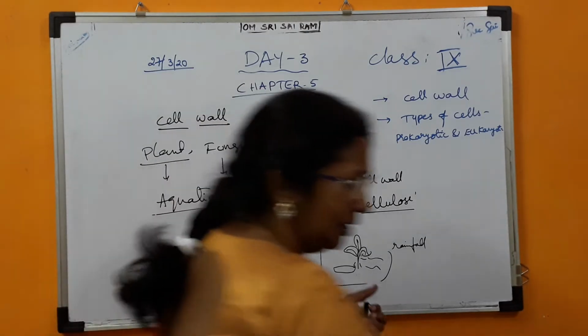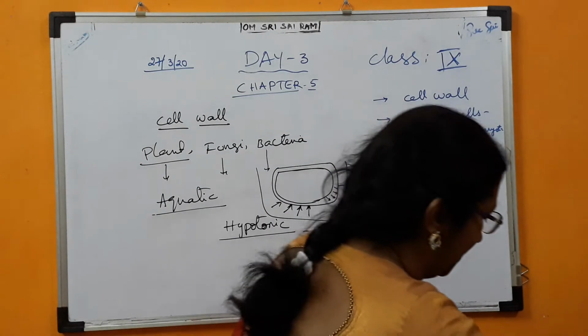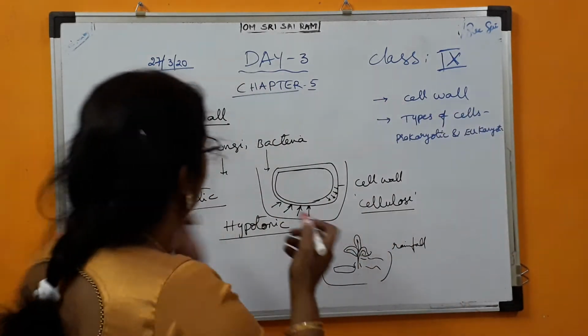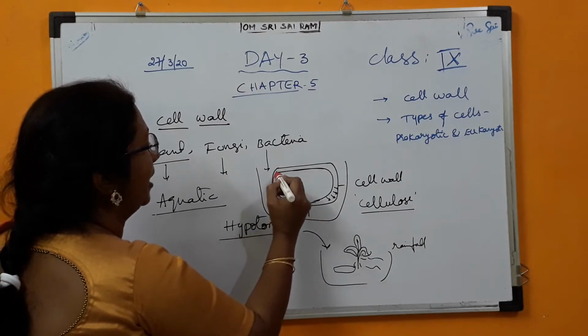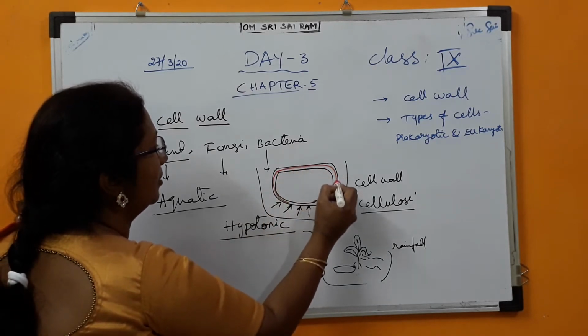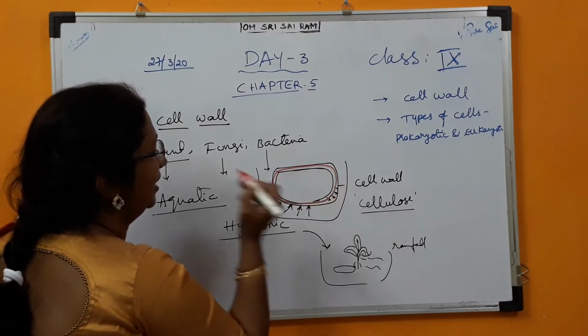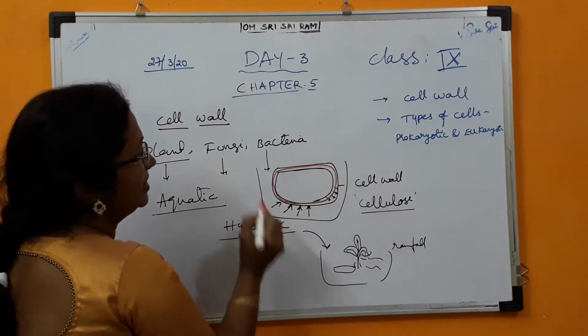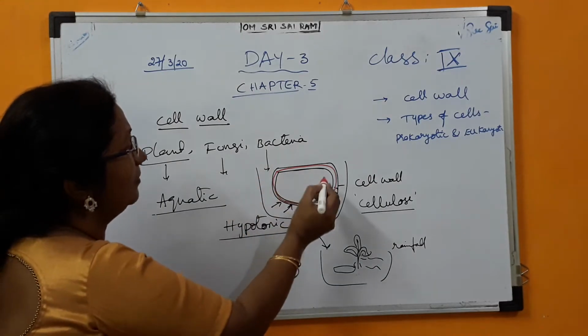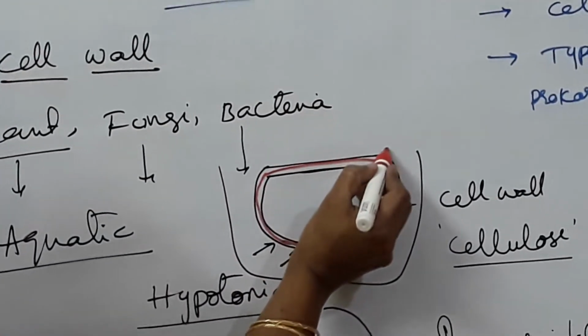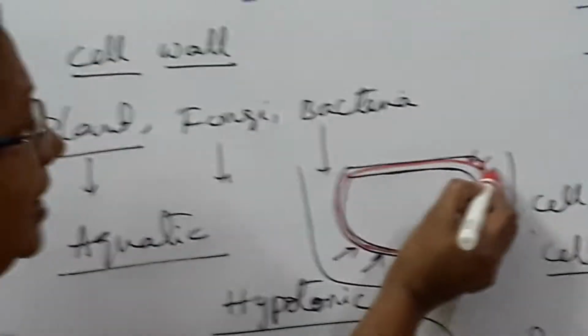I will use another color so you will understand. The cell membrane bulges and tries to push this cell wall, and in that way the size will increase. At the same time, the cell wall is so rigid that it will not allow the cell membrane to break down.